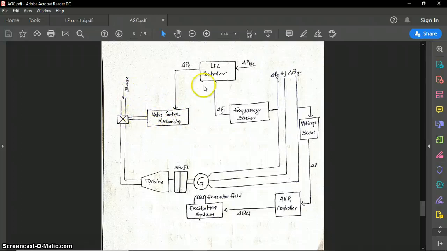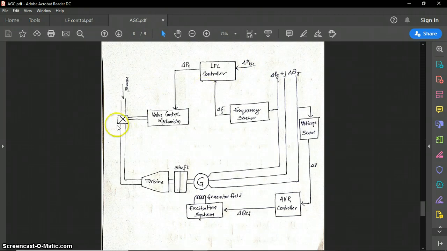Whenever there is a change in load, suppose the load is increased, so machine speed will decrease. In that way, if the load is increased, then the generator has to produce more power to match the load demand.